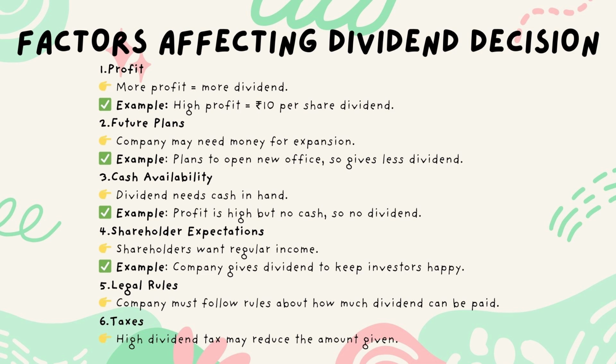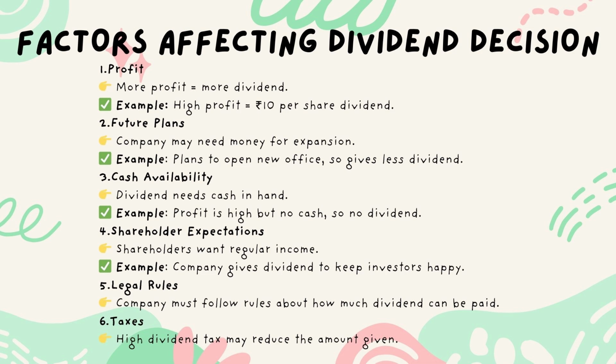Factors affecting dividend decision. 1. Profit. More profit equals more dividend. Example, high profit equals 10 rupees per share dividend. 2. Future plans. Company may need money for expansion. Example, plans to open a new office, so gives less dividend. 3. Cash availability. Dividend needs cash in hand. Example, profit is high but no cash, so no dividend.